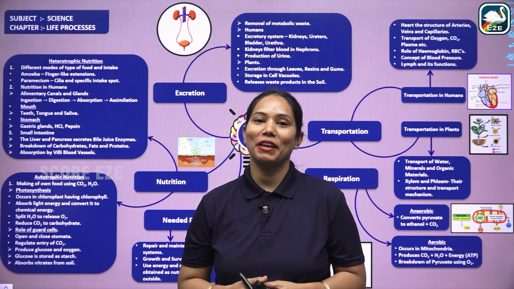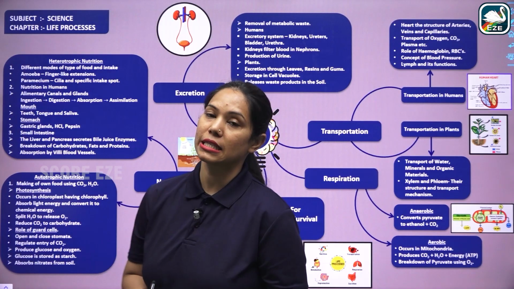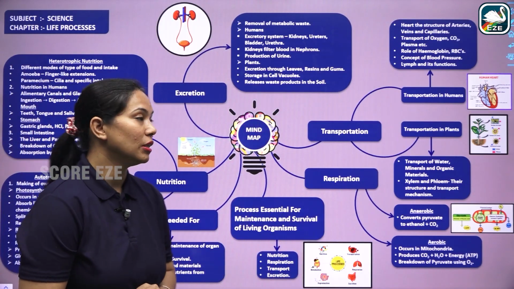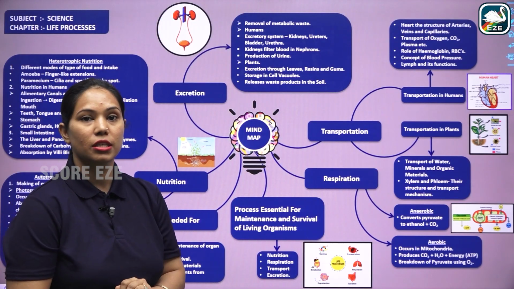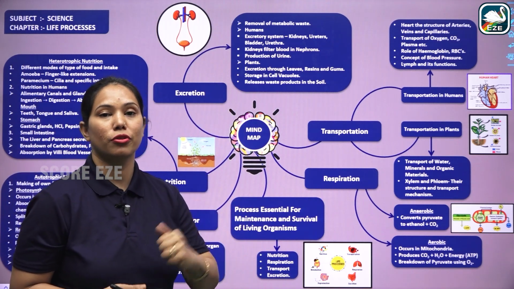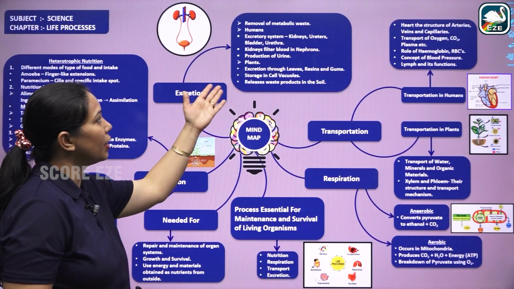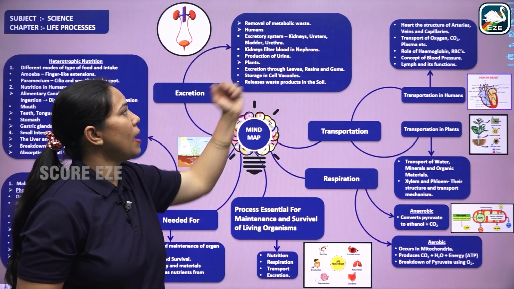Hello students, a very warm welcome to all of you in the chapter Life Processes, and this is the last lecture of this chapter. In this chapter we will discuss the excretion process, which is the important process to remove the nitrogenous waste material from our body. And in humans we have the excretory system, and this consists of kidney, ureter, bladder, urethra.